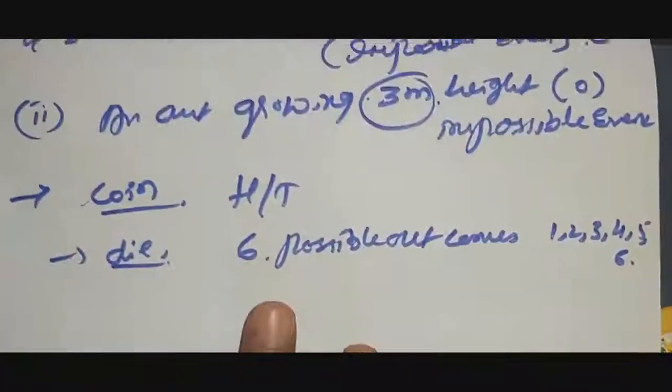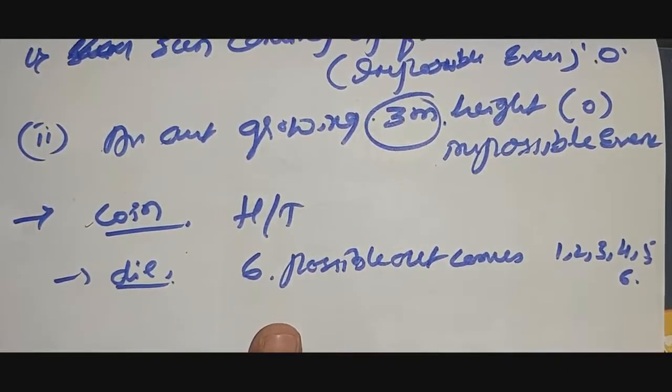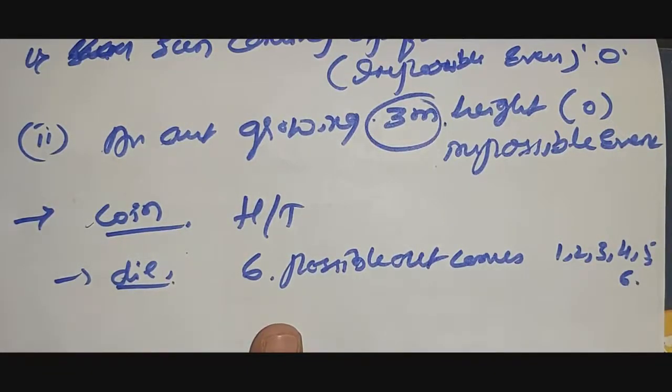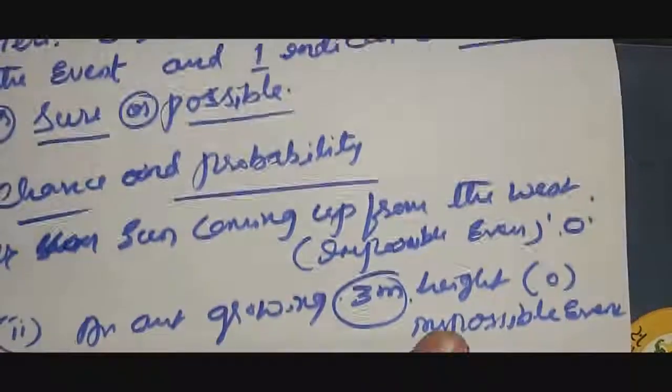We also know from experience that for a coin, head or tail is equally likely to be obtained. 50-50 chances, head or tail. If we throw a coin, we say that the probability of getting head or tail is equal, and is 1/2 for each. Do you understand?